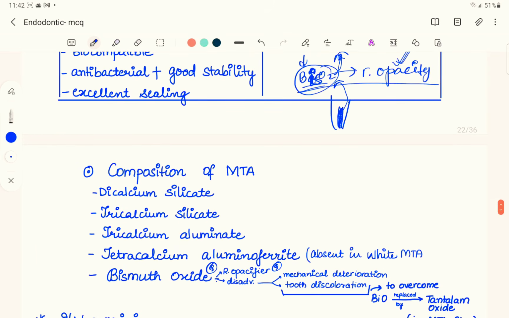The other components of MTA, remember, it is all about calcium. Dicalcium, tricalcium, tetracalcium. Dicalcium is seen with silica, so dicalcium silicate. Tricalcium again with silica, tricalcium silicate.